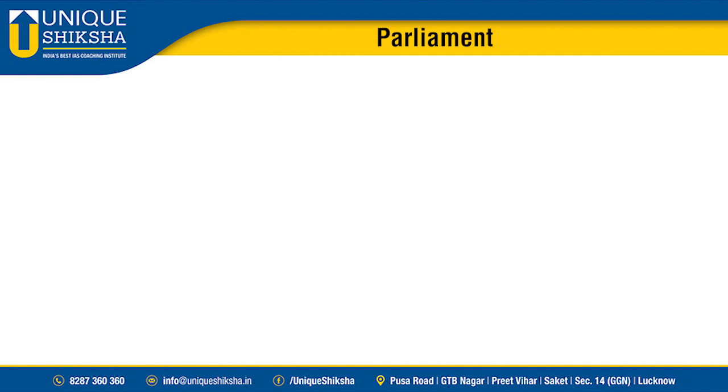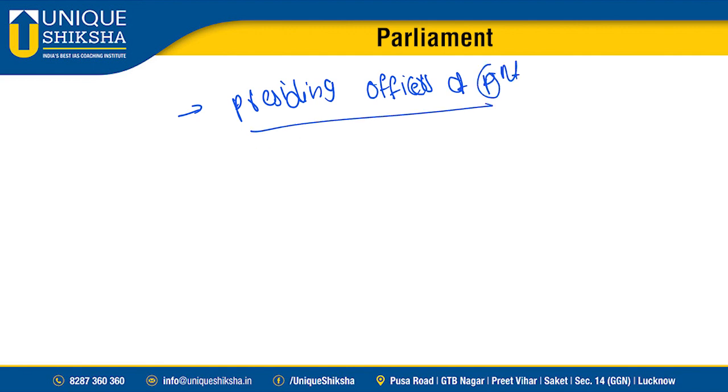Okay, next, coming to presiding officers of parliament. Yes sir, first, coming to Lok Sabha.